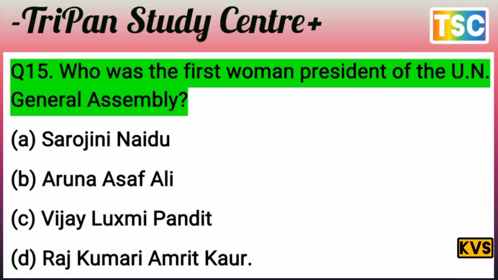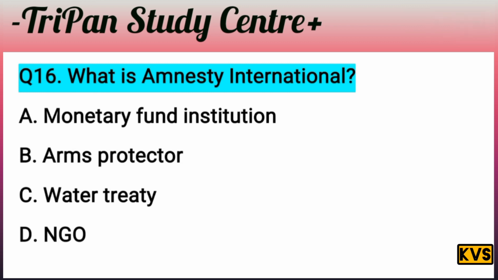Let's see what the answer to this question is here. The question is clear here. Who was the first woman president of the UN General Assembly? Sarojini Naidu is nothing here. Aruna Asaf Ali is nothing here. Vijay Lakshmi Pandit is the right answer here. C, Vijay Lakshmi Pandit is the correct answer here. Vijay Lakshmi Pandit was the first woman president of the UN General Assembly. That's important. C is the correct answer here.